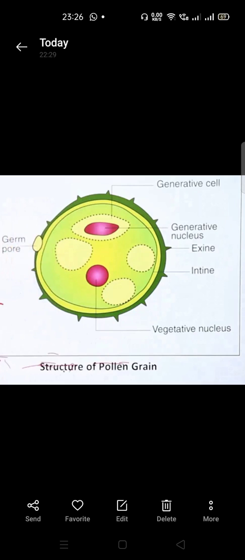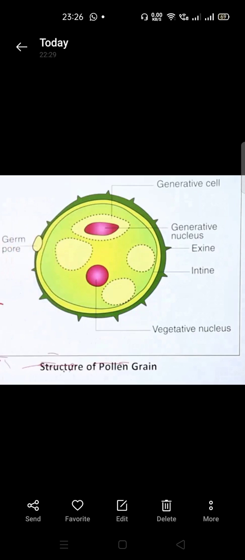See, I told you the pollen grain has two nuclei. Out of that, one nucleus is going to meet and fuse with the egg cell. Whenever this nucleus from the pollen grain meets the egg cell, that is called the fertilization process. After this fertilization only, the fruit is going to be formed, or the seed is going to be formed. Understood? So the cell which is going to meet the egg cell